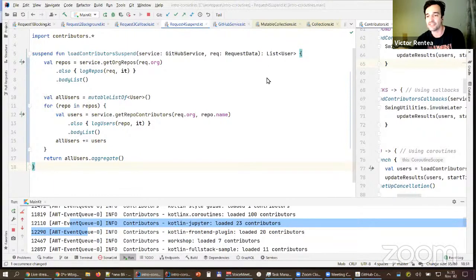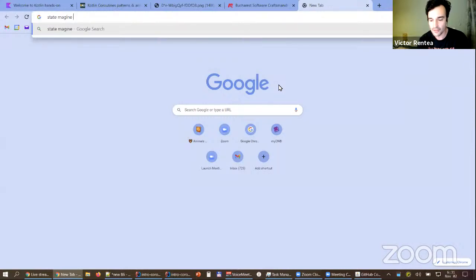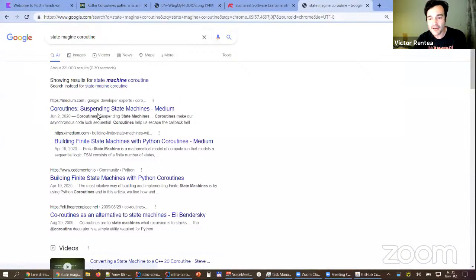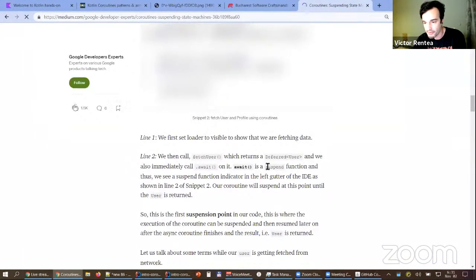It's using a state machine. I was reading about this yesterday. State machine coroutine, really amazing. So the compiler does incredible stuff for you, really. I was reading and crying, like, what the hell, really? Let me see if this is the one. This is the one I'm looking for.